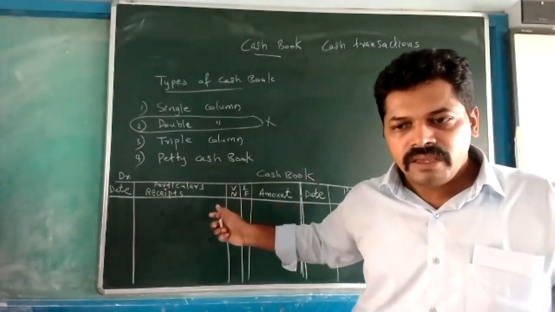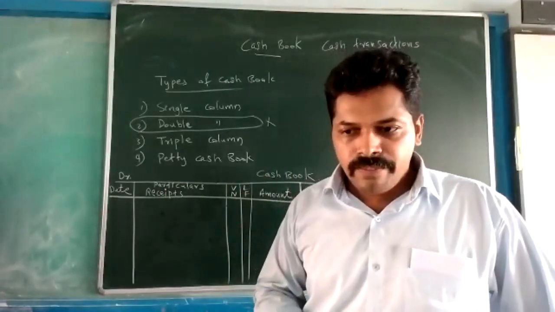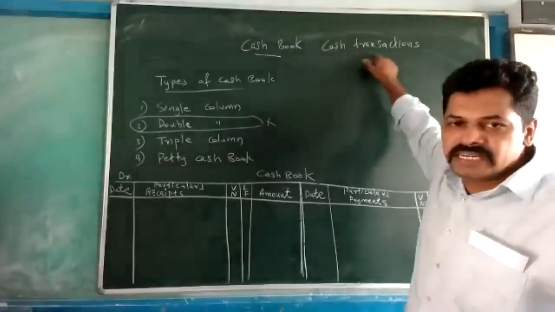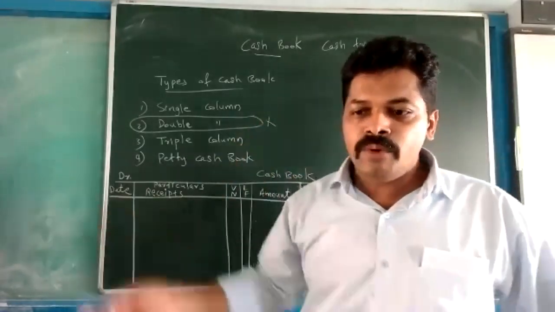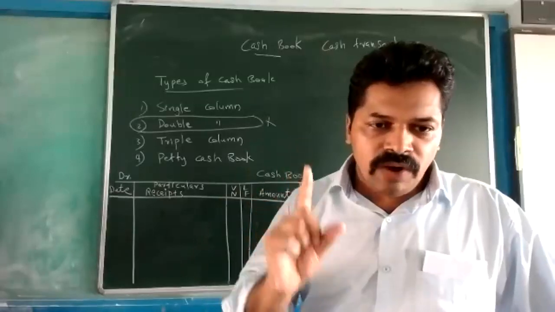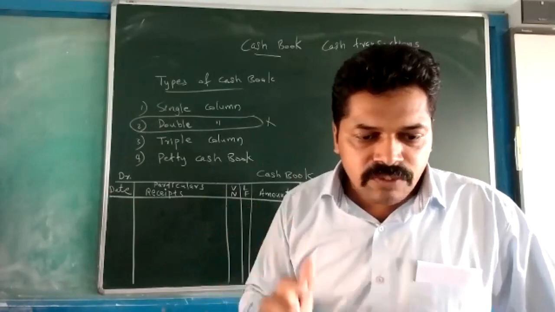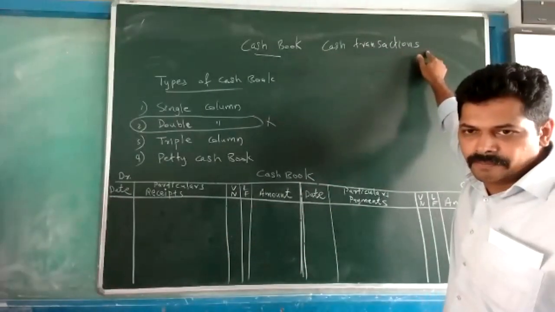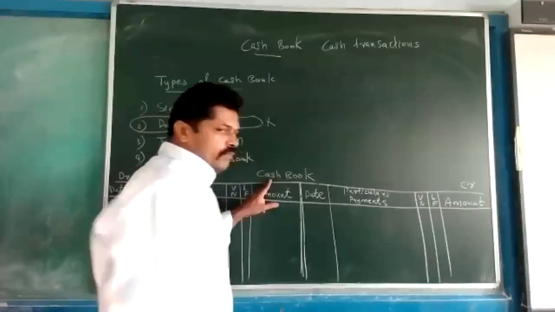The other transactions come elsewhere. In the beginning I told you there are 8 subsidiary books. Except for the cash transactions, the rest of the transactions come in the other 7 books. Cash book is one of the subsidiary books, and some other books are also there. So in the cash book we are taking only cash transactions.